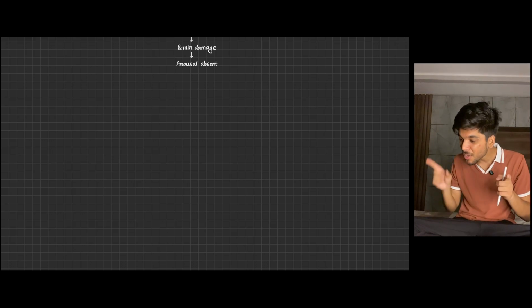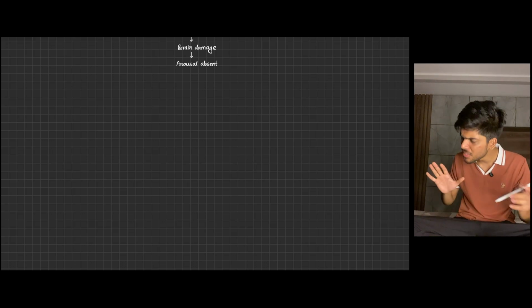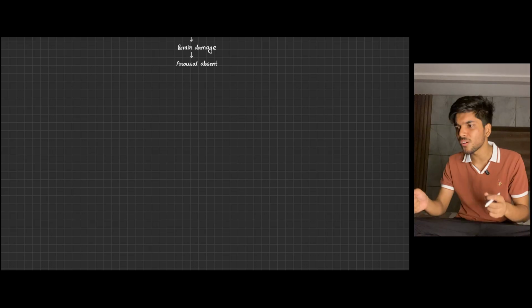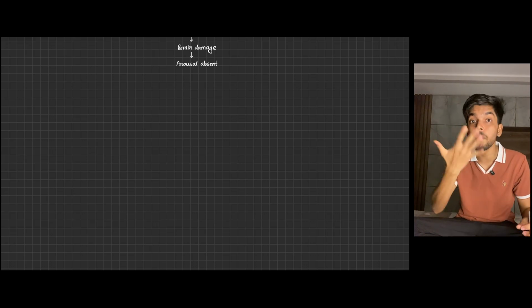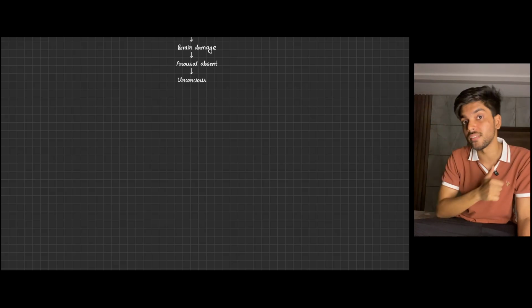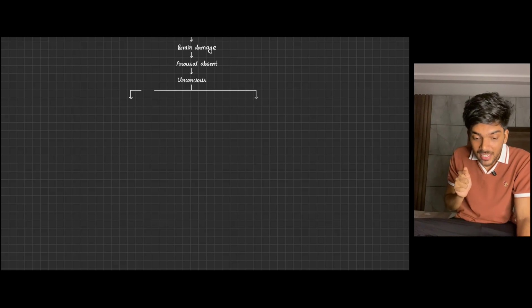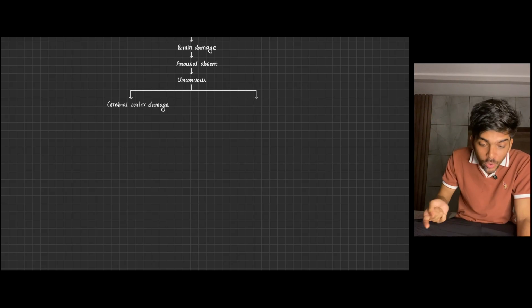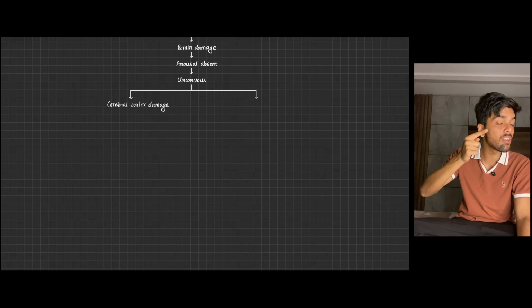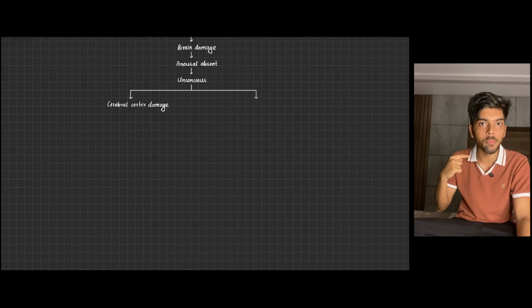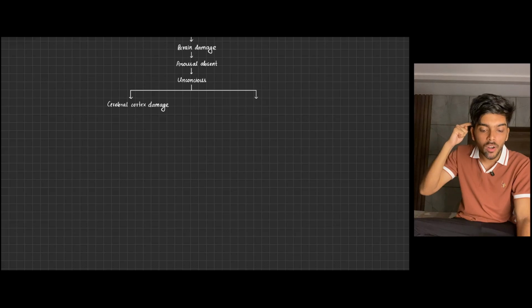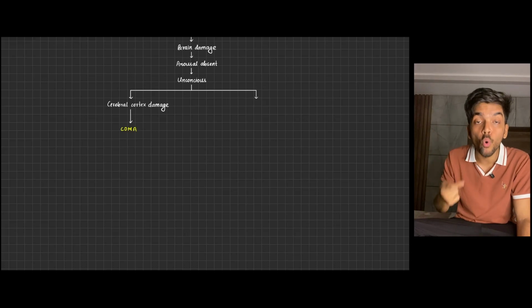But even after providing all that stimulus, you tell them to wake up, you put cold water, you inflict pain, and the person does not wake up. That means the person is truly unconscious. And this unconsciousness can either be due to damage to the cerebral cortex, as I said earlier, or damage to the brainstem. If there is damage to the cerebral cortex, that leads to coma.